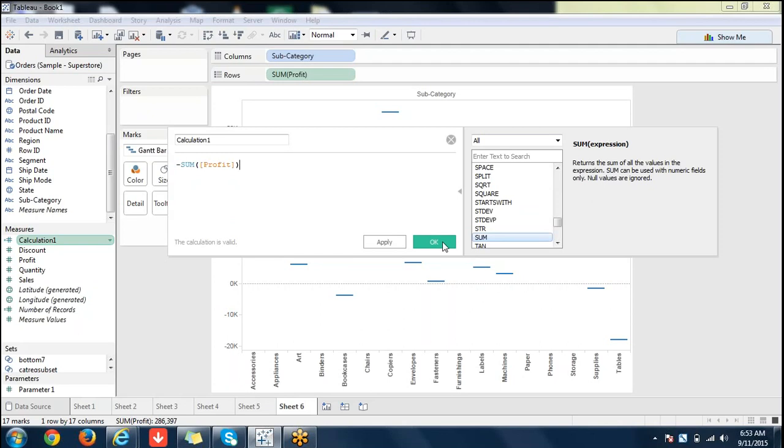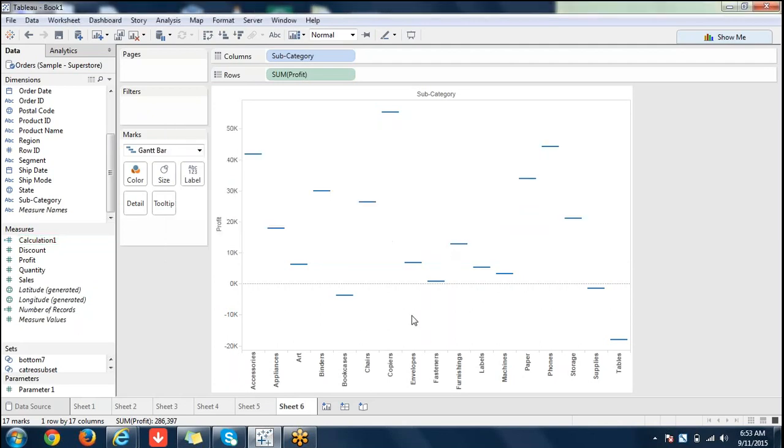And I told you why minus sum of profit: to get those negative values, to show you exactly how each individual part will contribute to the overall part. Apart from that, not much. So sum of calculation, sum of profit. Okay, this is fine.